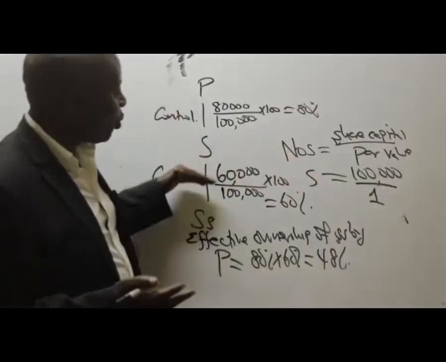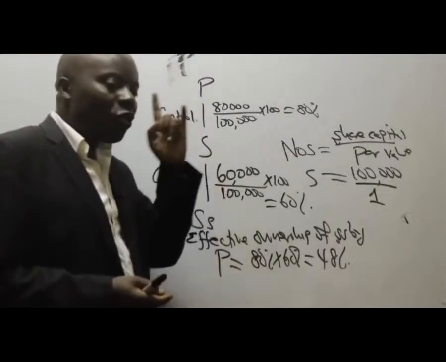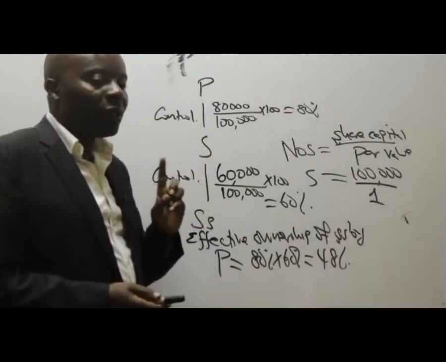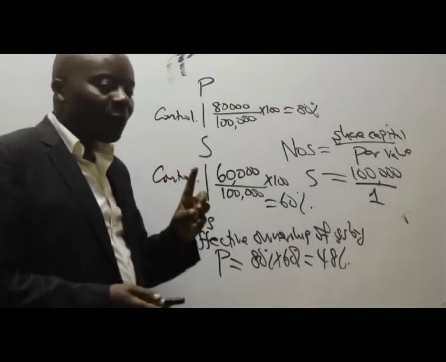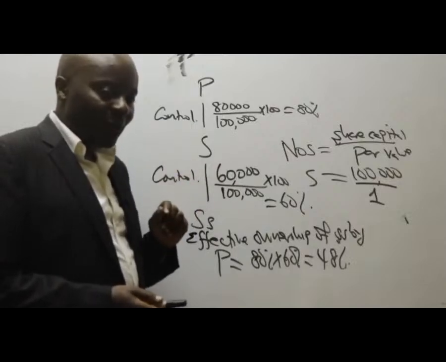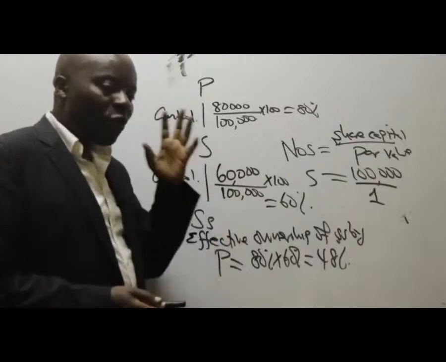So this is control. It's substance over form, and I told you this from the word go. It's not all about numbers, right? It is substance over form.